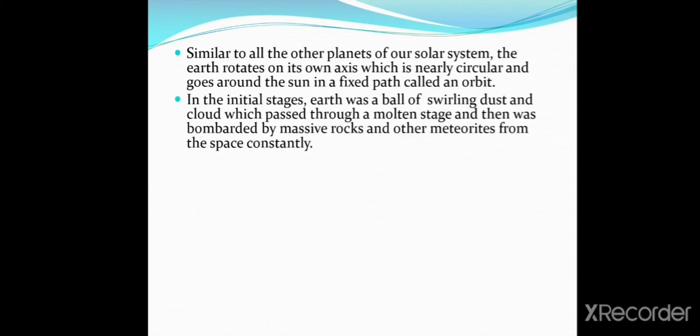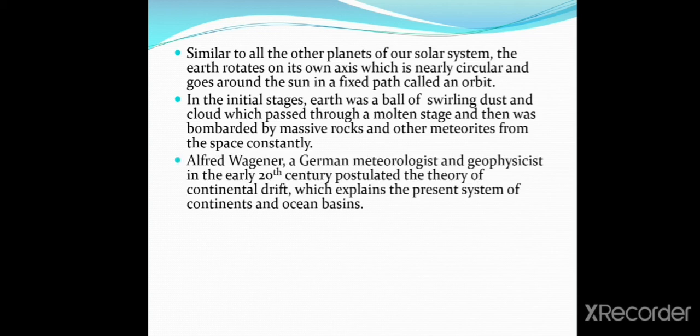In the initial stages, Earth was a ball of swirling dust and cloud which passed through a molten stage and then was constantly bombarded by massive rocks and other meteorites from space. Alfred Wegener, a German meteorologist and geophysicist in the early 20th century, postulated the theory of continental drift, which explained the present system of continents and ocean basins.